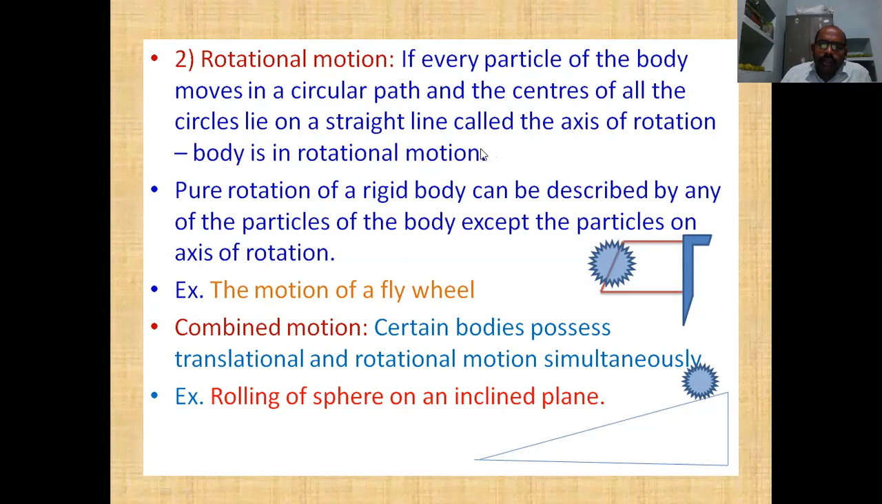Whenever the body is in rotational motion, it rotates about one axis. So that axis is called axis of rotation or rotational axis.